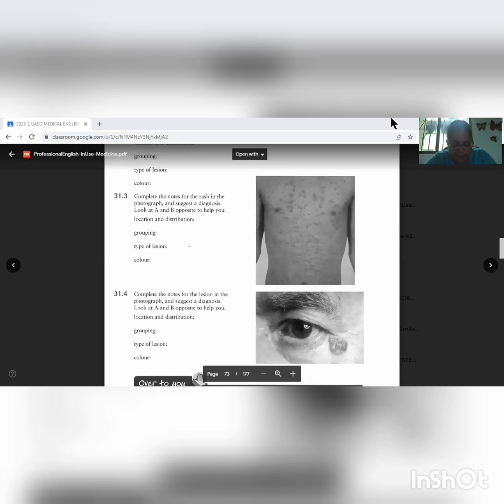31.3. Complete the notes for the rash in the photograph and suggest a diagnosis. Look at A and B opposite to help you. Location and distribution: chest, localized, grouping, clusters. Type of lesion: papule. Color: pink.